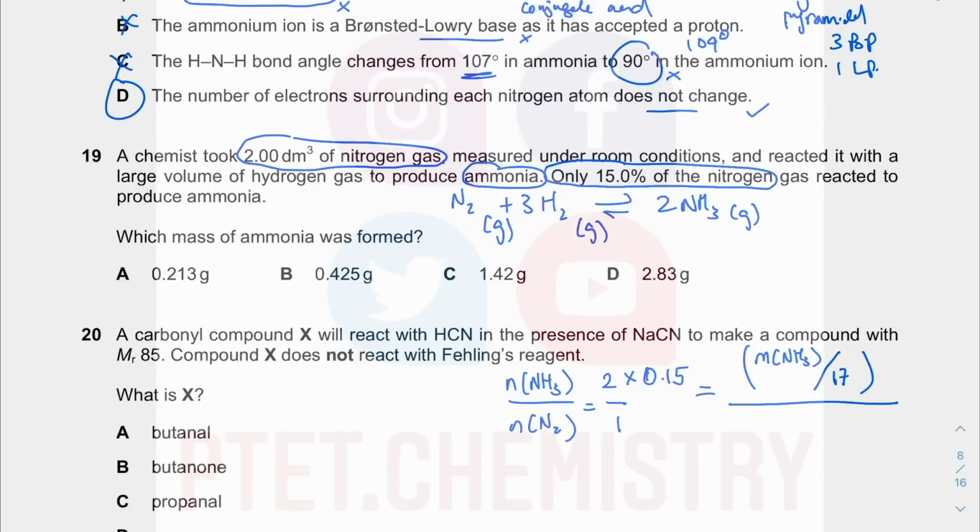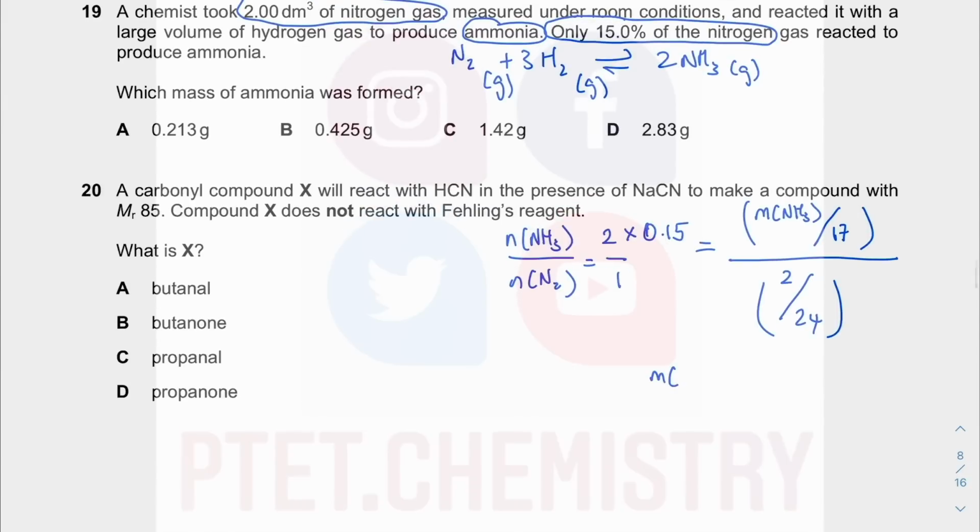At the bottom is 2 dm cubed of nitrogen, 2 divided by 24. That is the mole of nitrogen gas. So working that out on the calculator, 2 times 0.15 times 2 divided by 24 times 17. So you can do it step by step, but I have just rearranged everything. Well, I could show you what I mean by rearranging everything, but that was what I pressed in my calculator, and I got 0.425 gram. And there's a 0.425 gram as an option there. Alright?